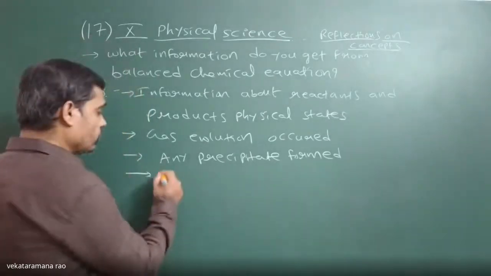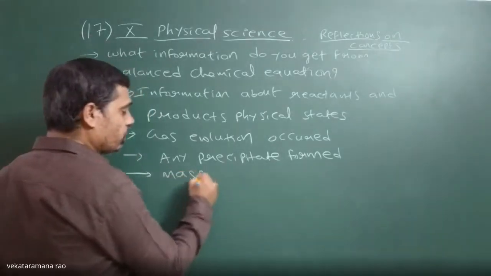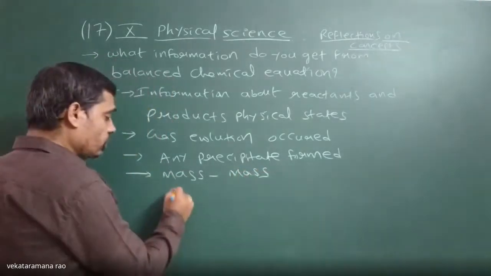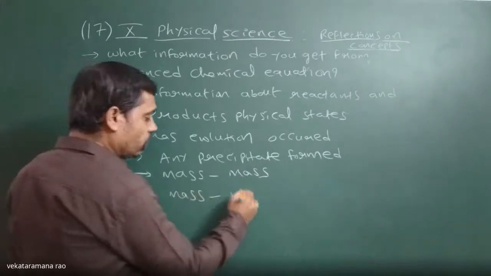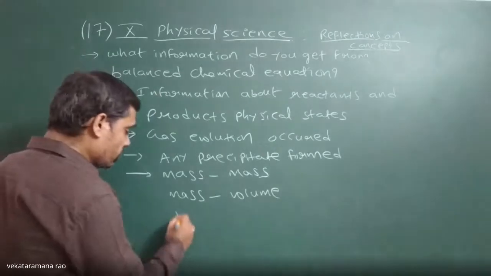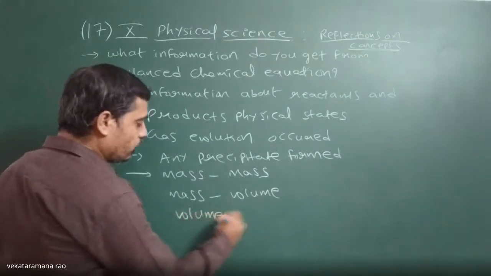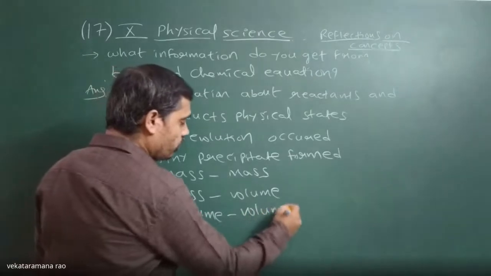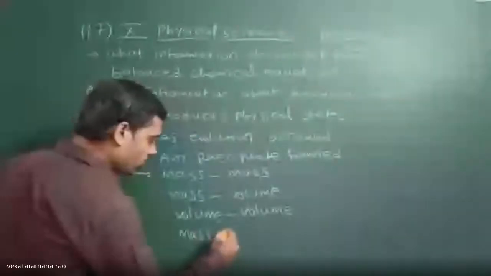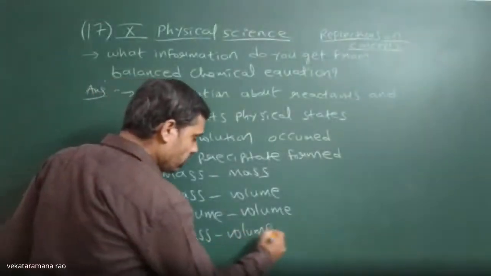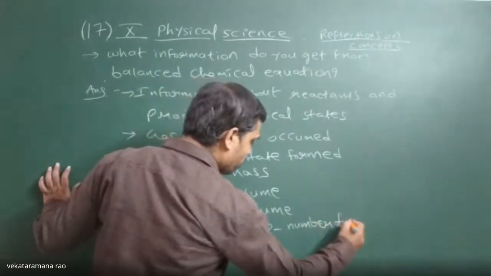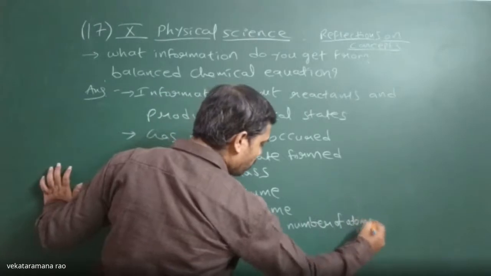It also gives information about the mass to mass relation of reactants and products, the mass to volume relation, the volume to volume relation, and also the number of atoms or molecules.